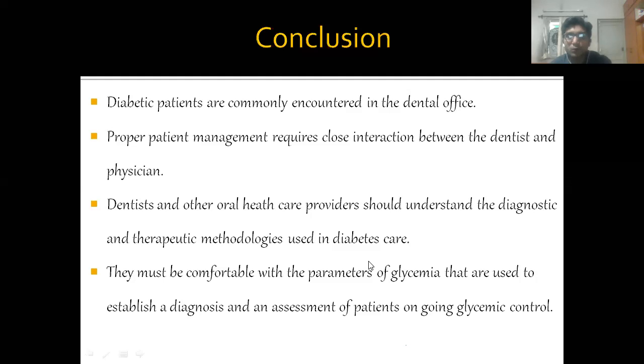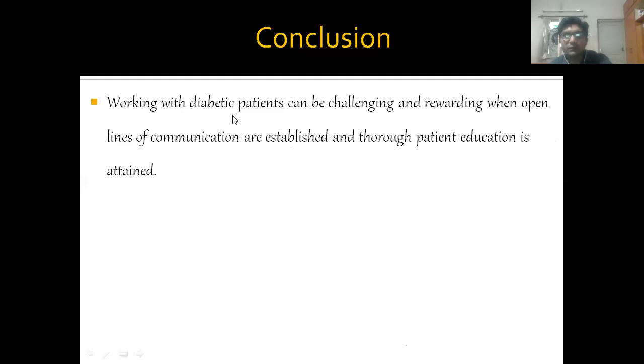Dentists and other oral healthcare providers should understand the diagnostic and therapeutic modalities used in dental care, and they must be comfortable with the parameters of glycemia. If the patient is diabetic, always take the blood report: fasting blood glucose, postprandial blood glucose, and HbA1c, which will provide you the history of the past 3 months. Working with diabetic patients can be challenging and rewarding when open lines of communication are established and thorough patient education is attained.